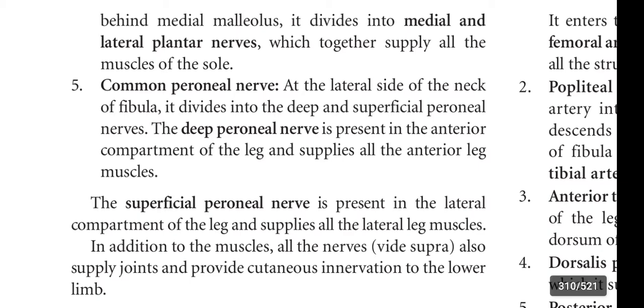Coming to the obturator nerve. Obturator nerve is present in the medial side of thigh and it supplies the adductor muscles of the thigh. Coming to the femoral nerve. This femoral nerve is present in front of the thigh and supplies the anterior compartment muscles.